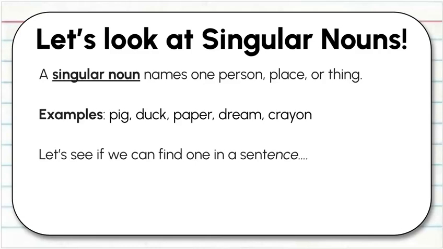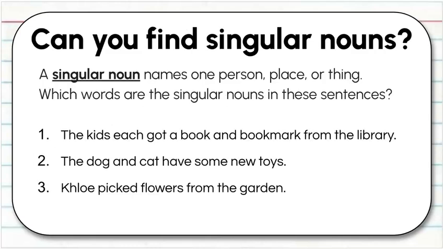Let's look at singular nouns. A singular noun names one person, place, or a thing. We might say pig, duck, paper, dream, or crayon. Now, let's see if we can find one in a sentence. The kids each got a book and bookmark from the library. Do you see any singular nouns?